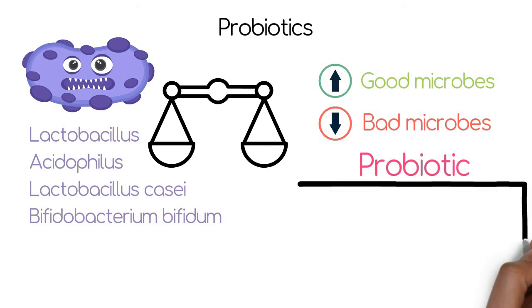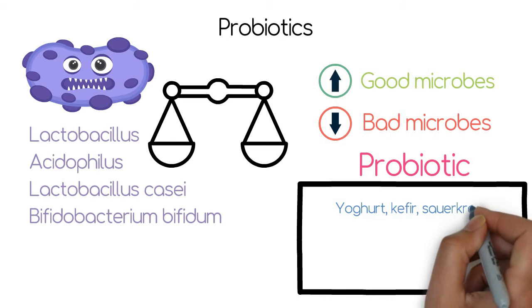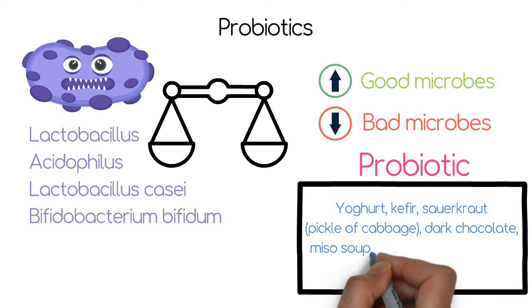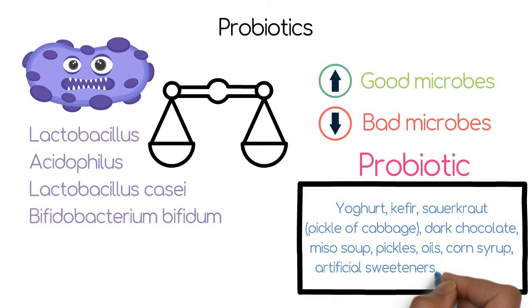Probiotic products are available in various forms like yogurt, kefir, sauerkraut, that is pickle of cabbage, dark chocolate, miso soup, pickles, oil, corn syrup, artificial sweeteners, microalgae, that is seafood like spirulina, chlorella, blue-green algae, etc.